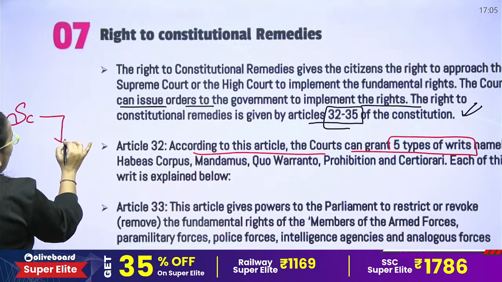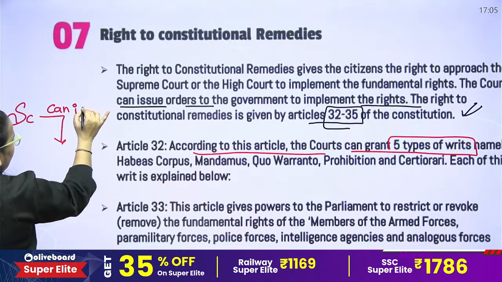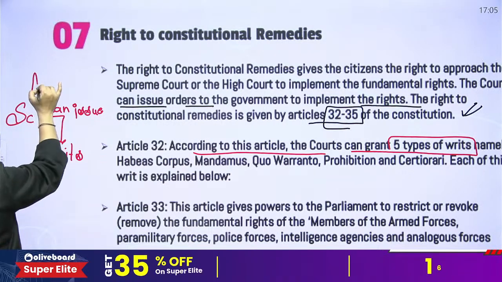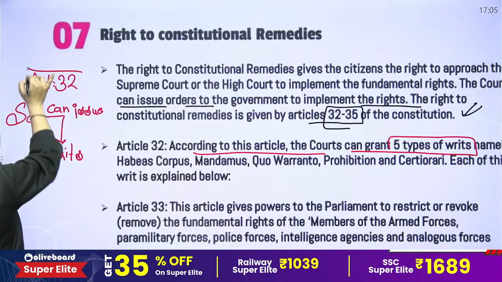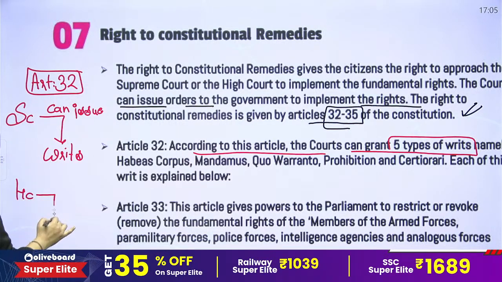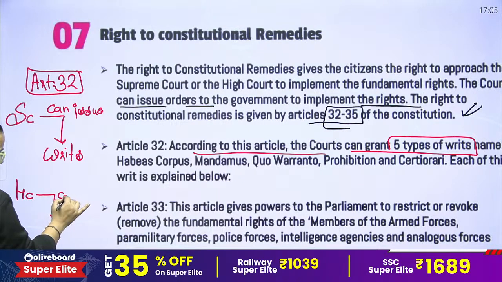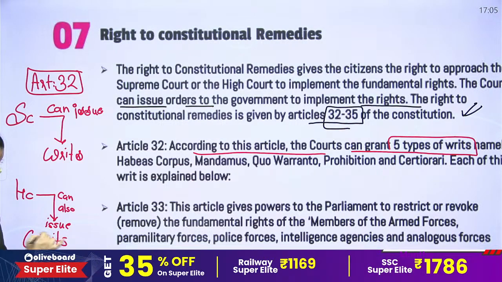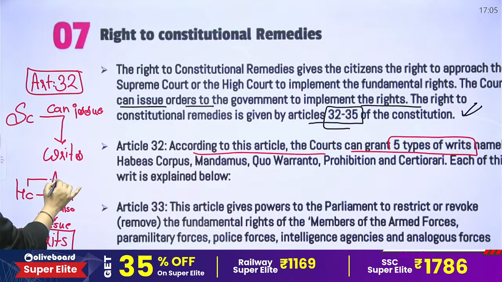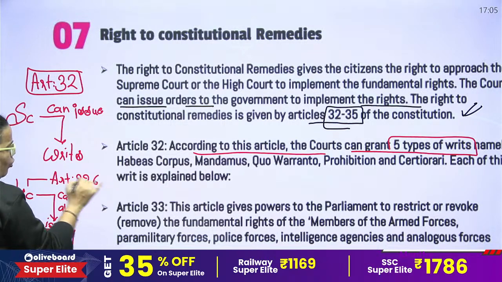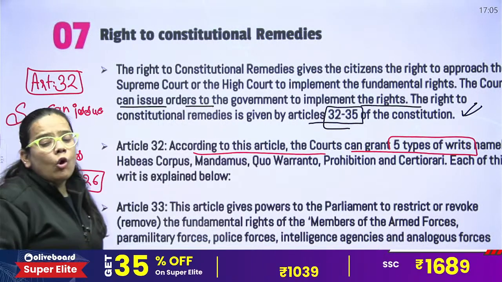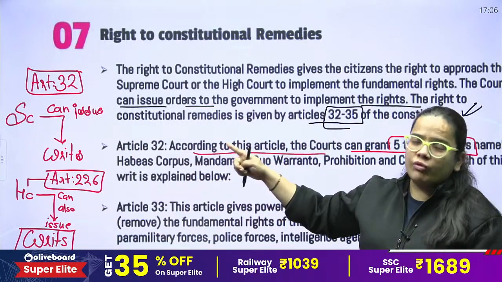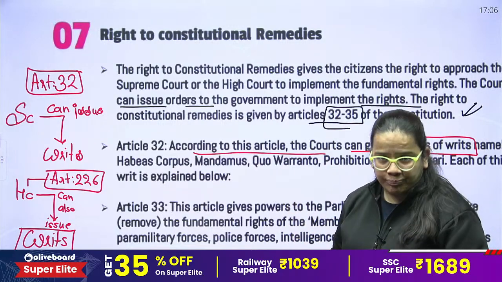The Supreme Court can issue writs for the enforcement of fundamental rights according to Article 32, while the High Court can also issue writs for the enforcement of fundamental rights according to Article 226.